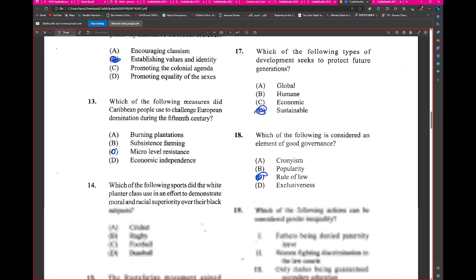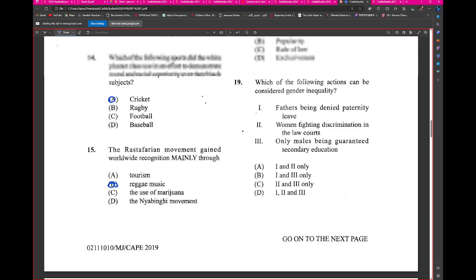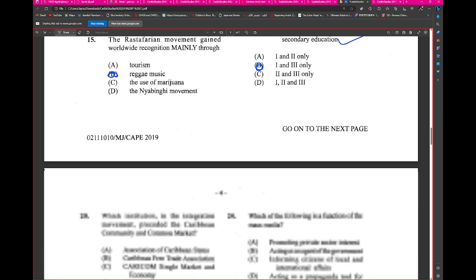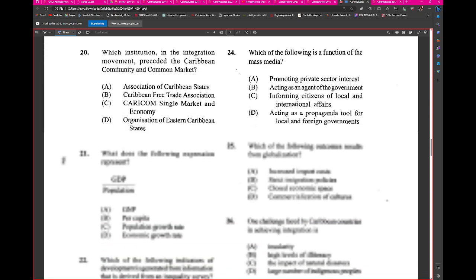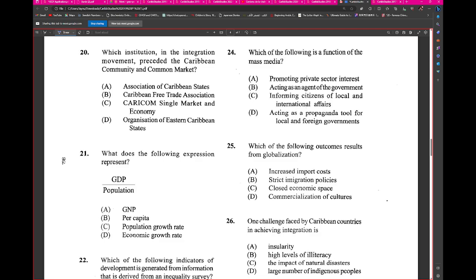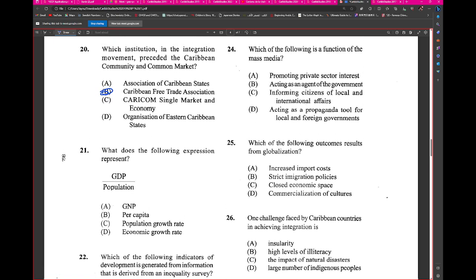Alright, so we're looking at this now. Fathers being denied paternity leave. Sure. Women fighting discrimination. Nope. 1 and 3. So, B. Right. Which institution in the integration movement preceded the Caribbean Community and Common Market? B. In what year? Sir, 1973. Wonderful. What was the name of the treaty? Treaty of Chaguaramas. Wonderful.